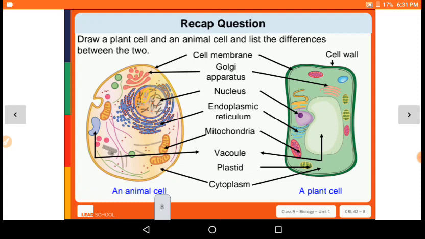So, plant cell and animal cell. Here is the figure. The main difference is that in a plant cell the cell wall is present, and in an animal cell the cell wall is not there. Other than that, plastids are present in plant cells and are not present in animal cells. Vacuoles, mitochondria, endoplasmic reticulum, nucleus, Golgi body or Golgi apparatus, and cell membranes are present in both animal cells and plant cells. Other than that, the cell wall and plastids are present in plant cells but not in animal cells.